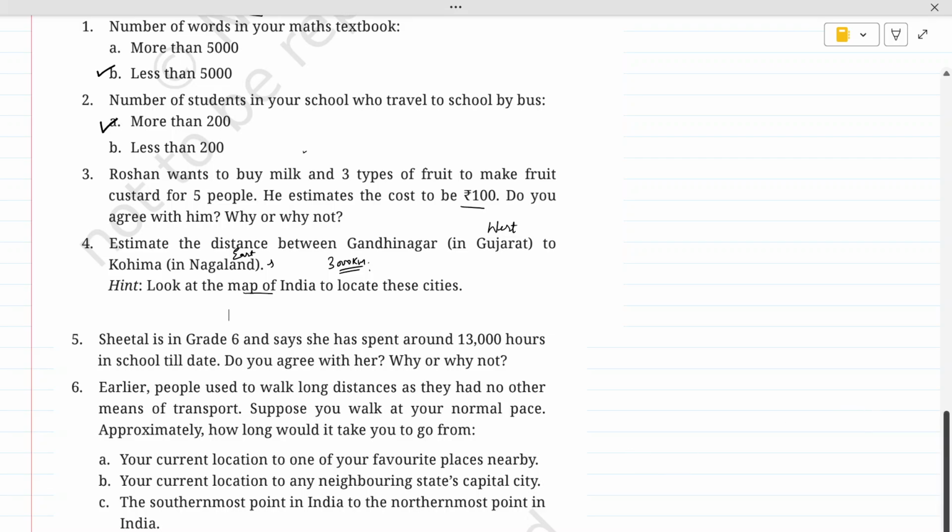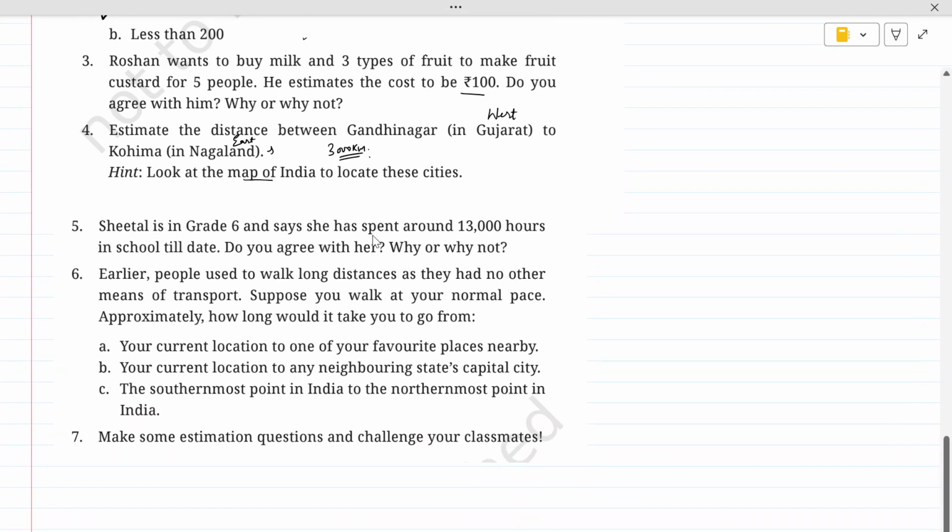Next is Sheetal is in grade 6 and says she has spent around 13,000 hours in school till date. Do you agree with her? Why or why not? So let's try to do this. I'm just writing here. Answer number 5. See, first of all, Sheetal is in grade 6. So that means from 1st to 6th she has studied in this school, that is 6 years, plus nursery, LKG and UKG, 3 more years. So approximately she has studied around 9 years in school.